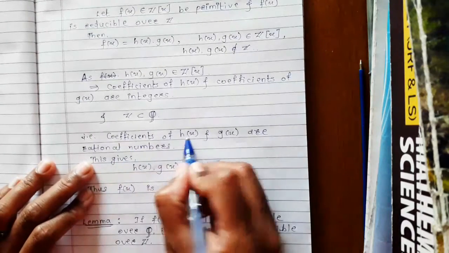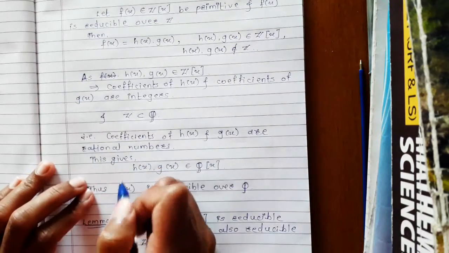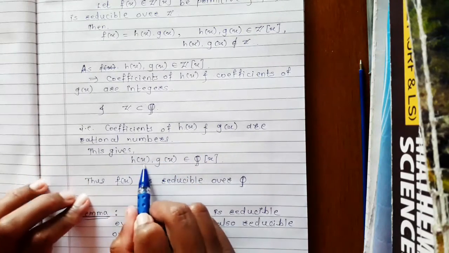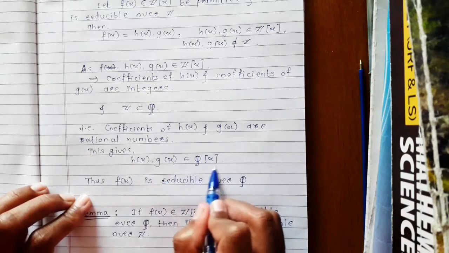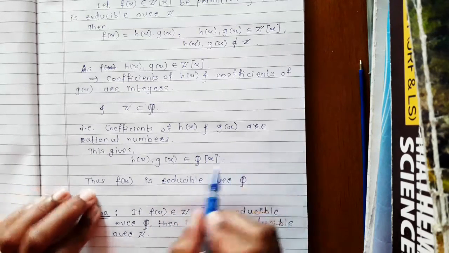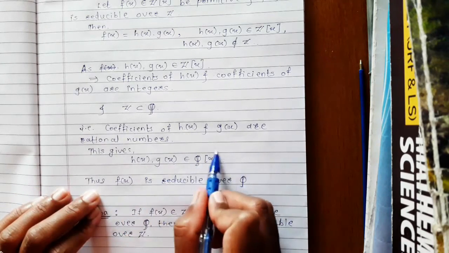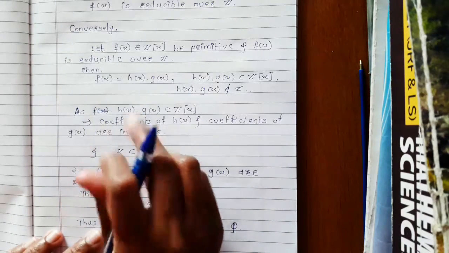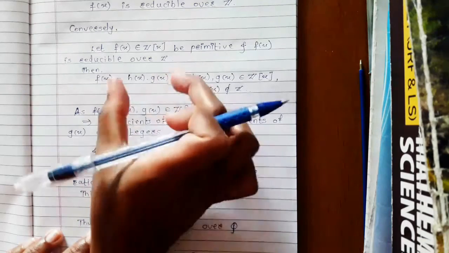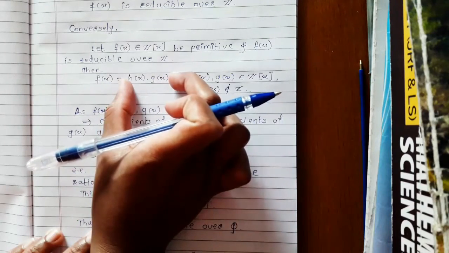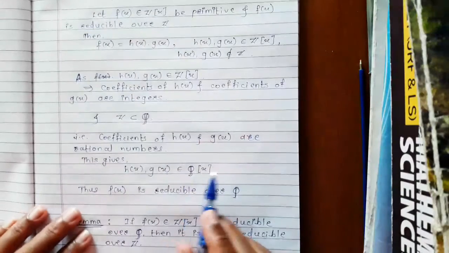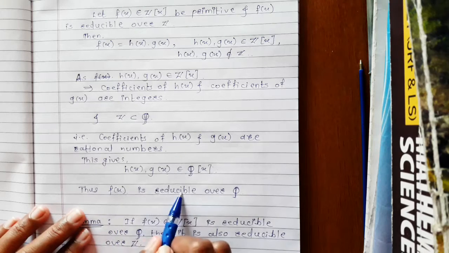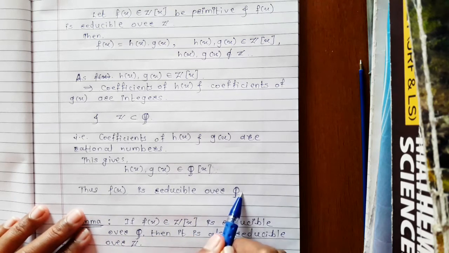Therefore the coefficients of h of x and g of x are rational numbers, and this implies that h of x and g of x belong to the polynomial ring Qx, and f of x is equal to h of x into g of x. It means that f of x can be expressed as a product of two non-constant polynomials, where these non-constant polynomials belong to the polynomial ring Qx. It means that f of x is reducible over the set of rationals.